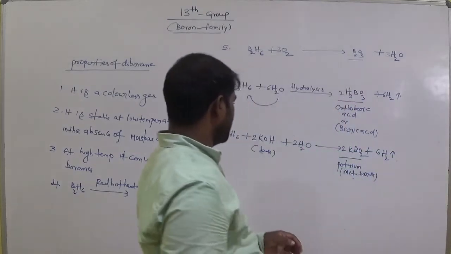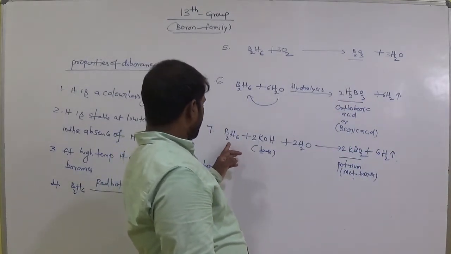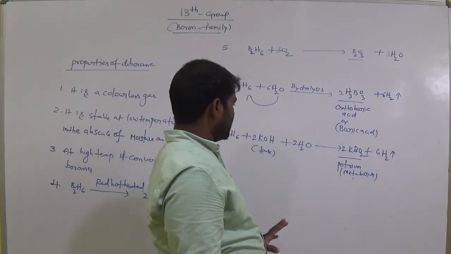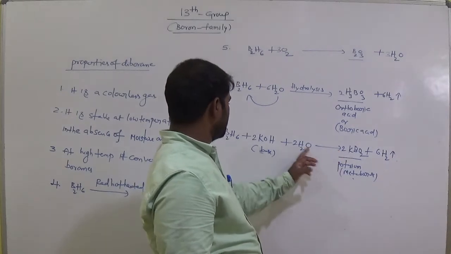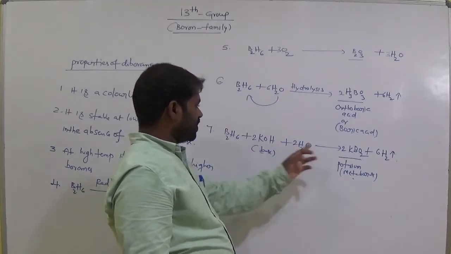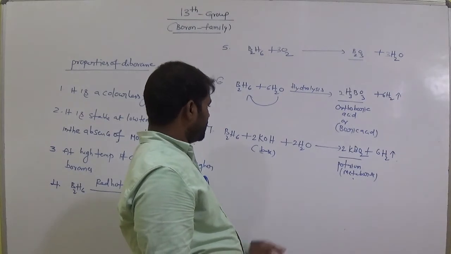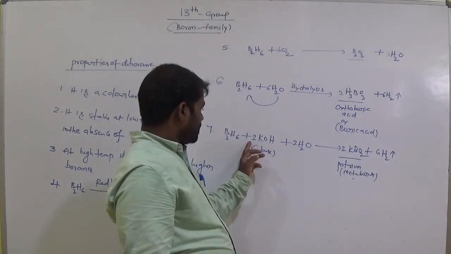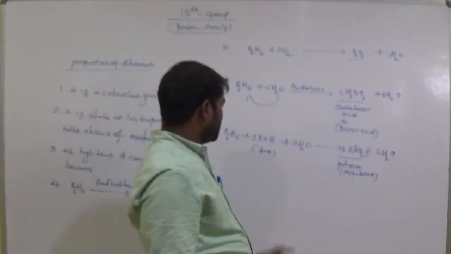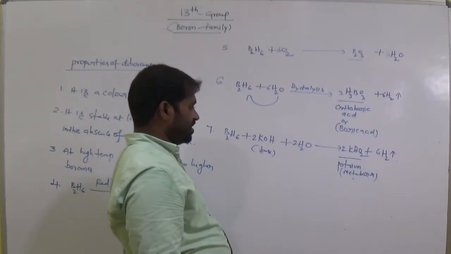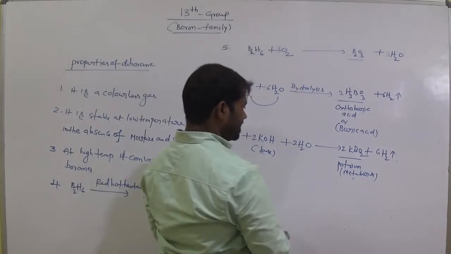Let's see now. 2 borons, 4 oxygen, 2 potassium, and 12 hydrogens clearly: 6 plus 6, 12 hydrogens. Okay, potassium metaborate is generated.